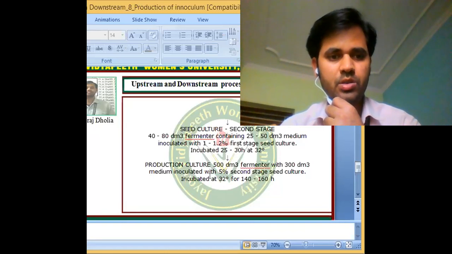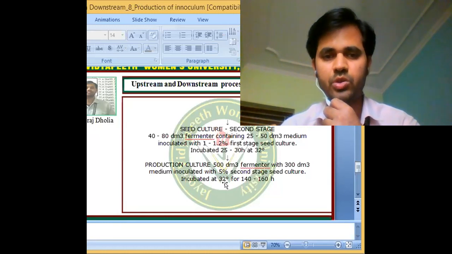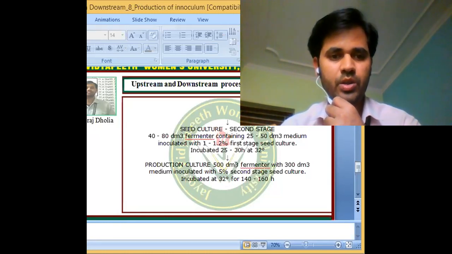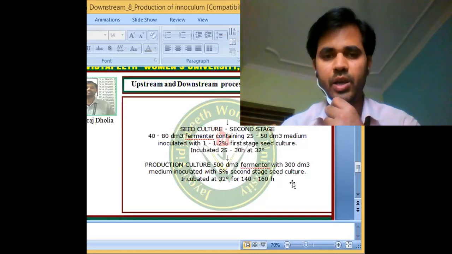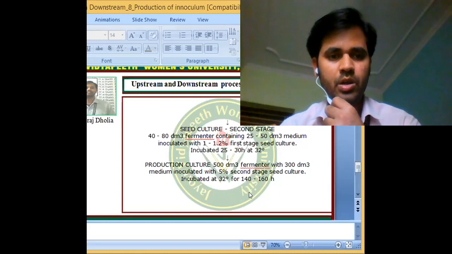Then the next step is the production culture. Here we are preparing the inoculum, and here we use it for production. We further scale up and use a higher capacity fermenter, 500 decimeter cube, with 300 decimeter cube of medium, and we take 5% of the second stage seed culture.